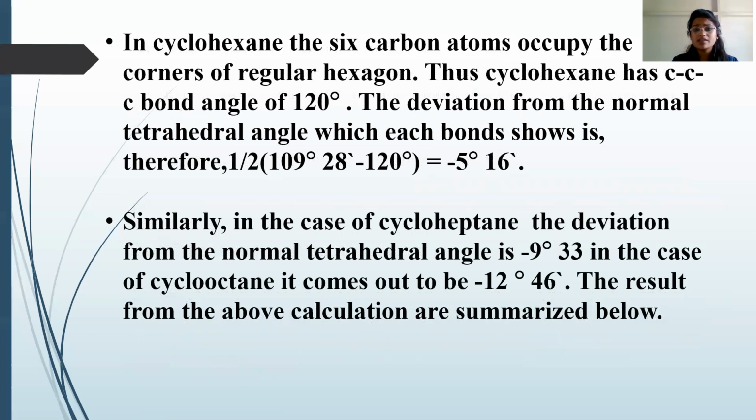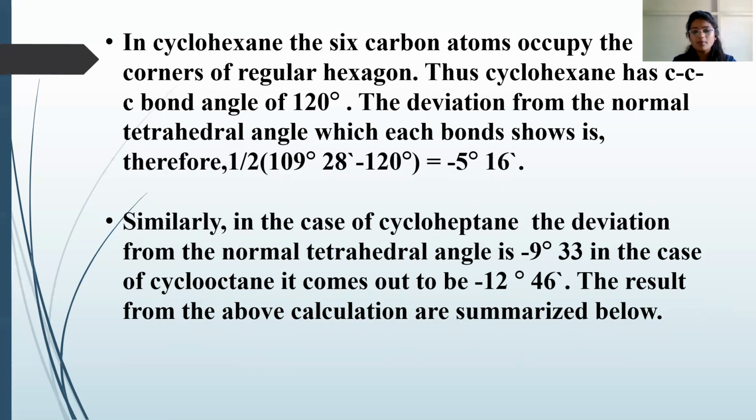In cyclohexane, the six carbon atoms occupy the six corners of a regular hexagon. Cyclohexane has a carbon-carbon-carbon bond angle of 120°. The deviation from the normal tetrahedral angle, which each bond shows, is minus 5°16'. Similarly, in cycloheptane, the deviation is minus 9°33'. In cyclooctane, it comes out to be minus 12°46'.